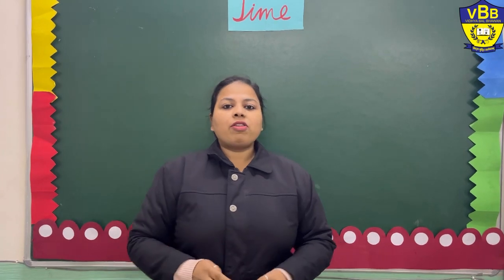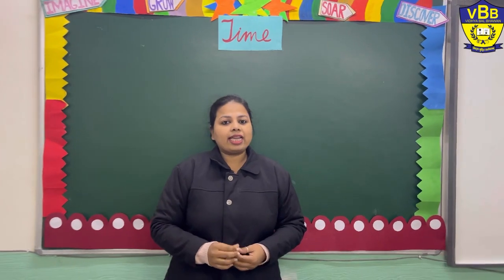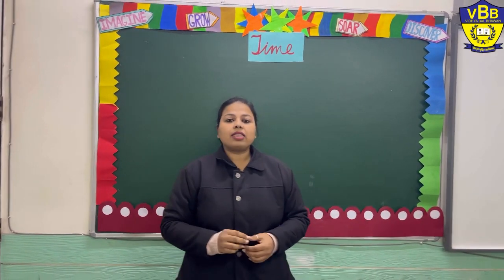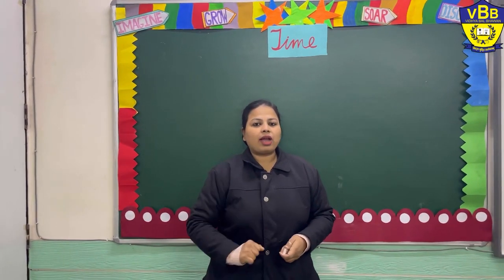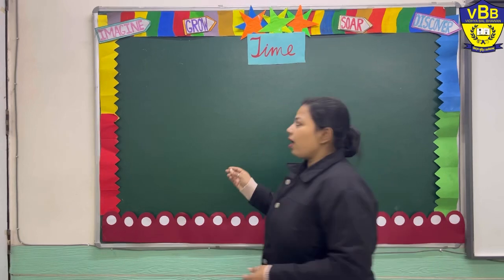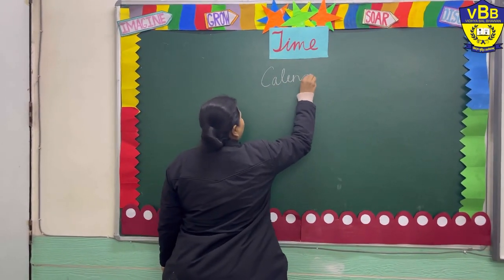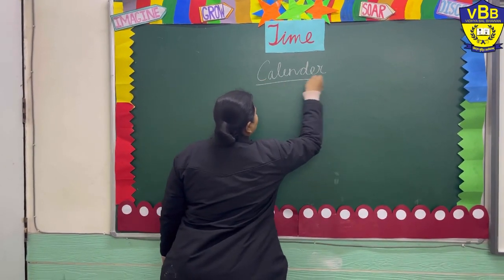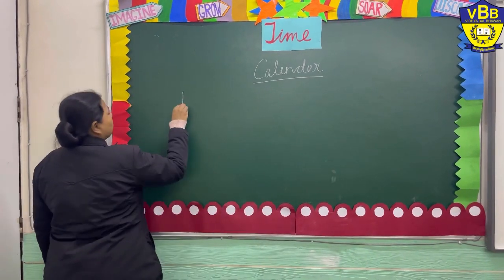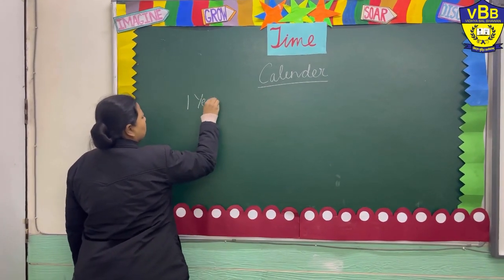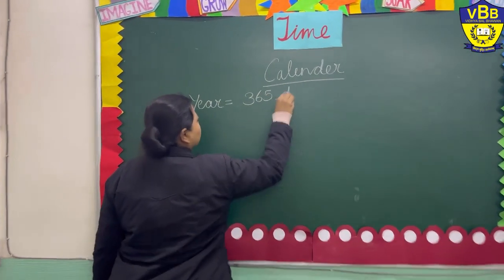So now we will learn about it, and we will also learn how many days and months are there in a calendar. Do you know there are 12 months in 1 year, and there are 365 days in a year. And let me show you. There is 1 year is equal to 365 days.